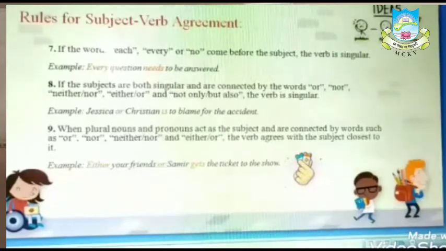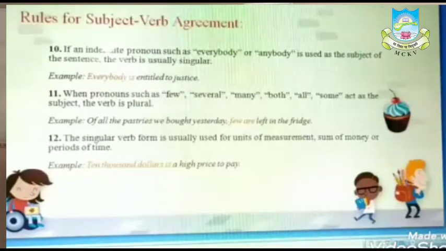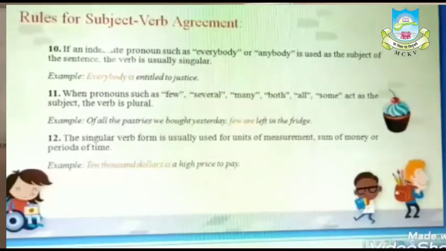Now let us see some other rules. Now see rule number 10. If an indefinite pronoun such as everybody or anybody is used as the subject of the sentence, the verb is usually singular. This is a very simple rule, and from here you can make out that if an indefinite pronoun such as everybody or anybody is used as the subject, it takes a singular verb.